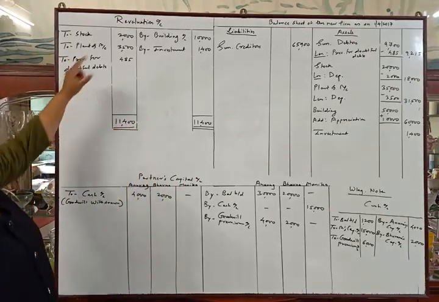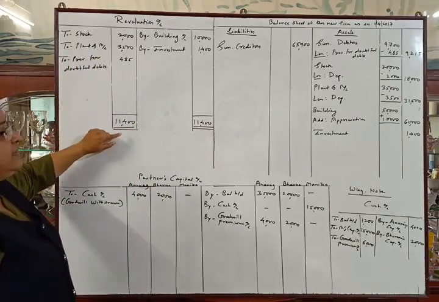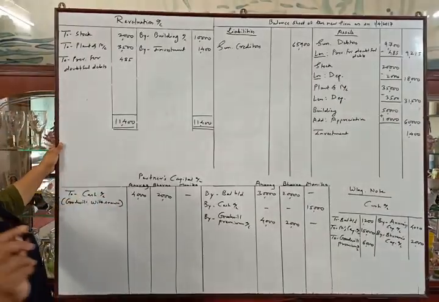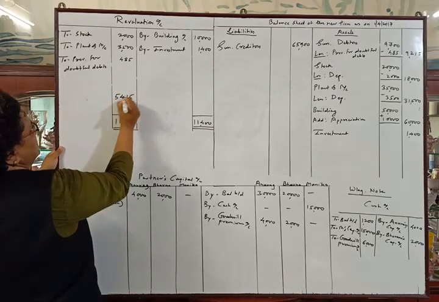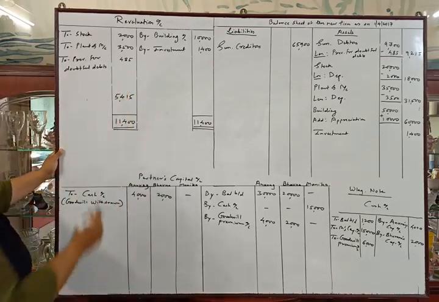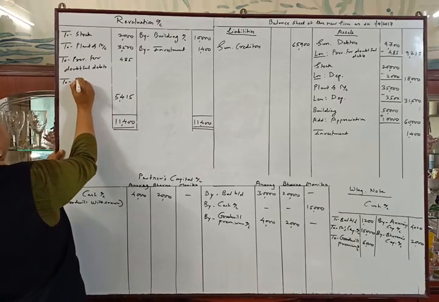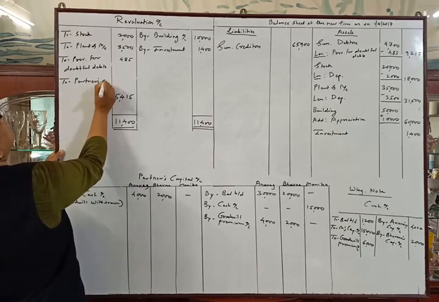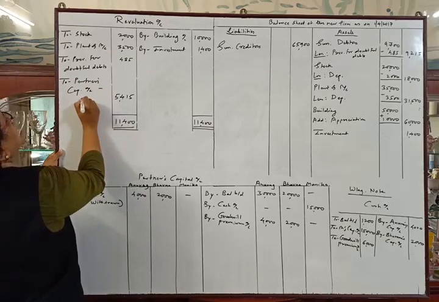We will deduct 5,985 from 11,400. Then we will get 5,415 as the balance of the revaluation account. We will distribute it between the partners. So the heading will be to partners' capital account. First partner is Anurag.